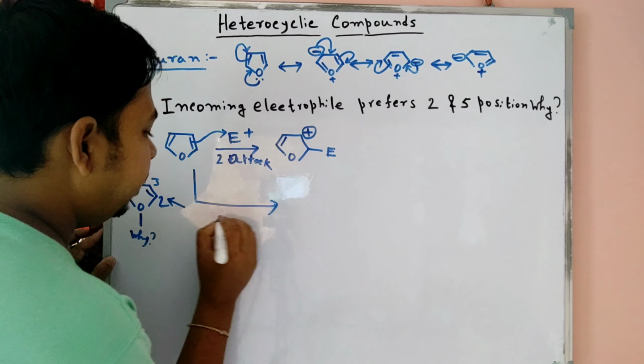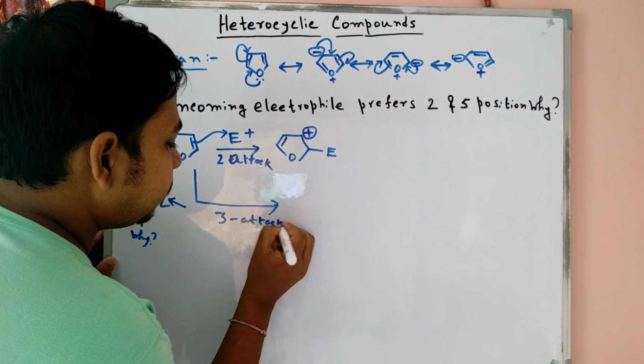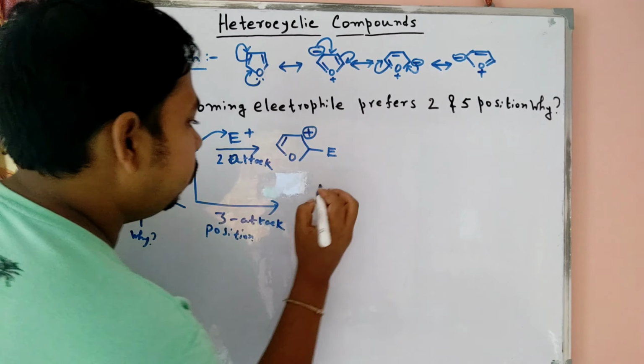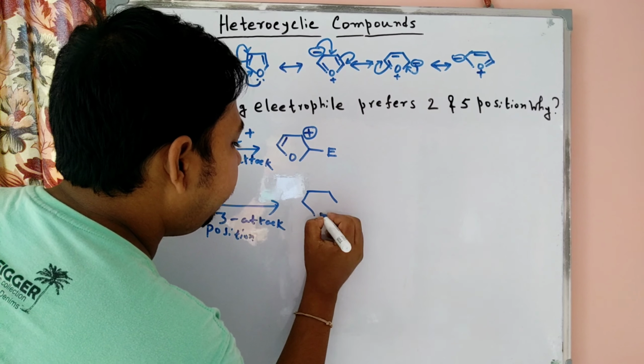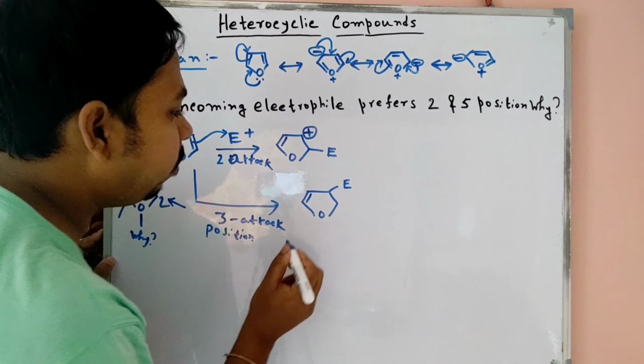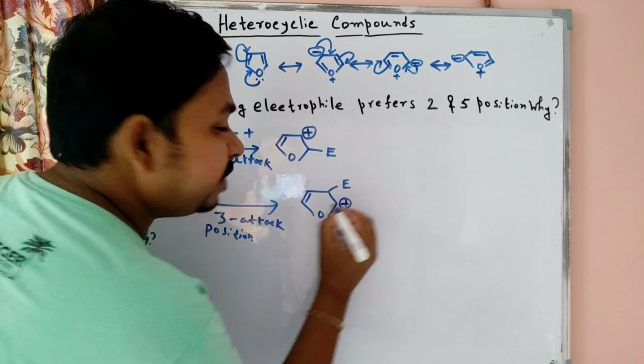But when 3 attack is possible, meaning 3 position attack, the electrophile is here, and the plus charge is again formed on the opposite side.